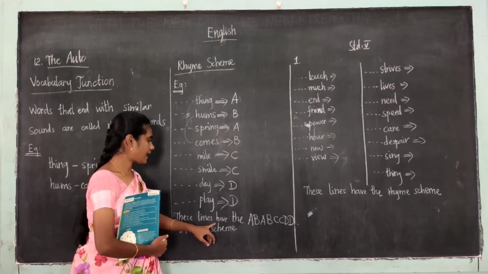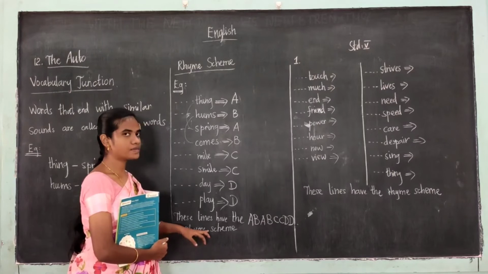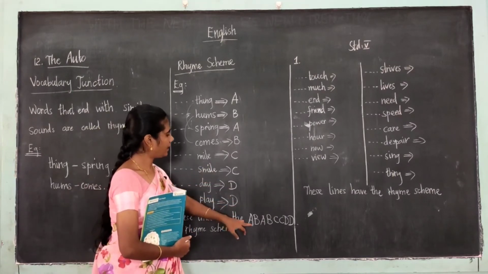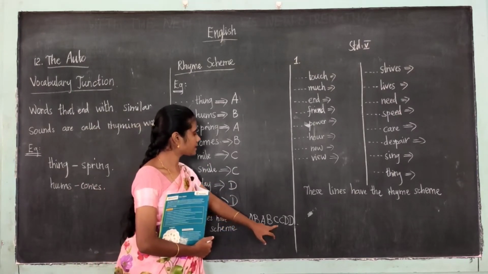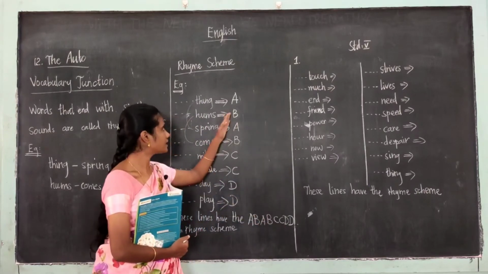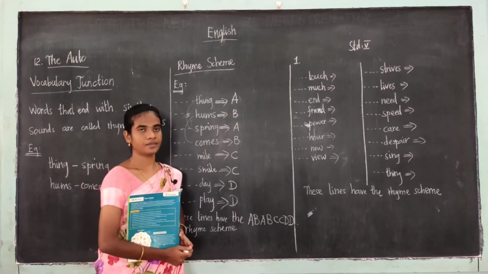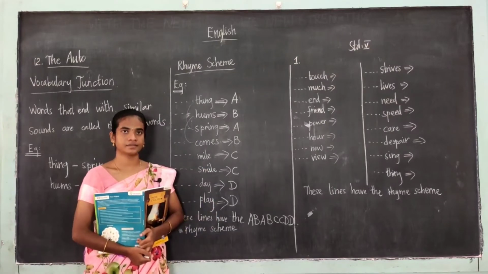These lines have the rhyme scheme. What is the rhyme scheme they have? That is A, B, C, C, D, D. You have to write it in order. Okay? Students, are you clear with this?